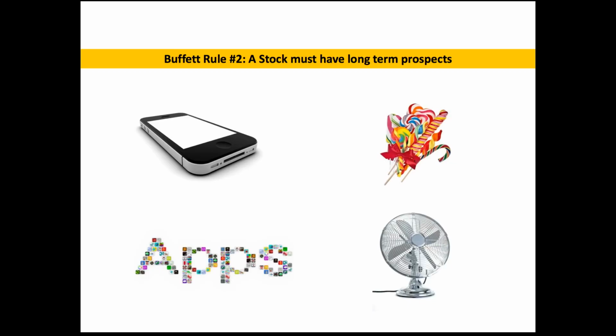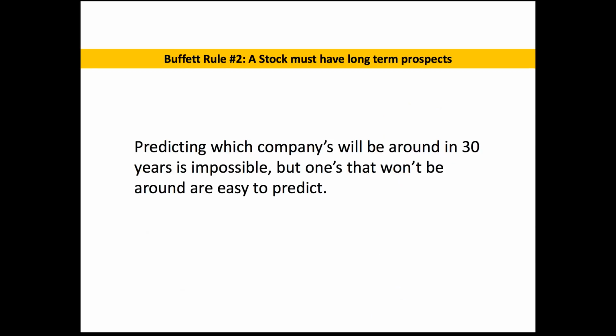So when you look at investing, Apple's an unbelievable company. I'm recording this video right now on an Apple computer. I love their product, but I would probably have a very difficult time buying their stock simply because I have no idea if that company is still going to be the #1 selling computer manufacturer in 30 years from now. So when we talk about long-term prospects, this is what we're really talking about. And this is the assessment that you have to do regardless of how much you might like a product or a company. Predicting which companies will be around in 30 years is impossible. But ones that won't be around is a little bit easier to predict.